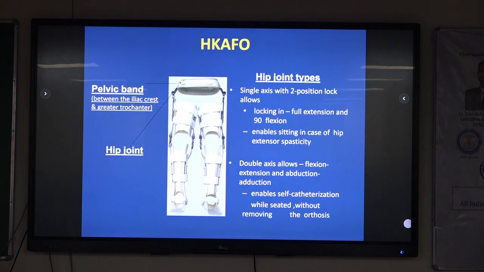Now here you can see hip joint types. There's a single axis with 2 position lock. It is very interesting: locking in full extension to emulate standing, and locking in 90-degree flexion. If one has spasticity, he will not be able to sit properly. So to make him sit, he sits, locks, and he is able to maintain that sitting position in a spastic situation. Double axis allows flexion, extension, and abduction, adduction, and enables self-catheterization while seated without removing the orthosis.